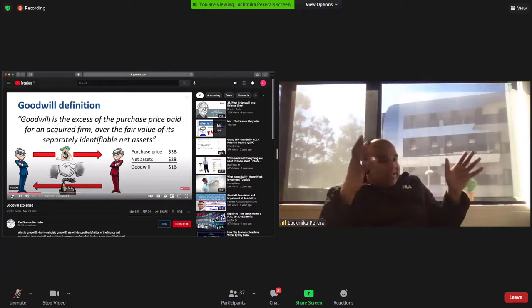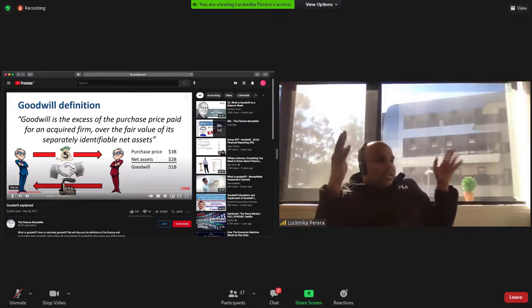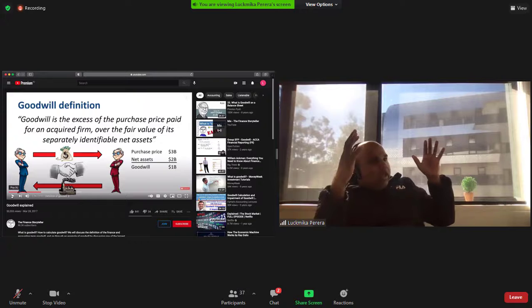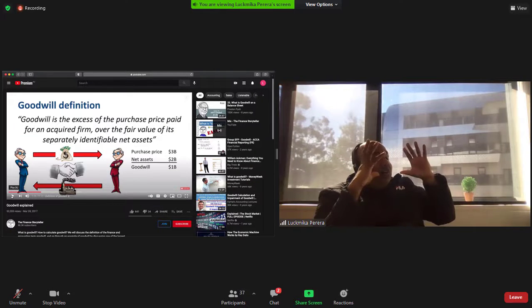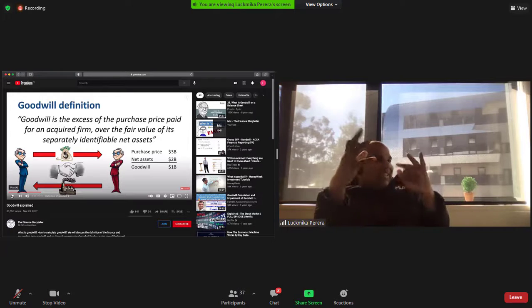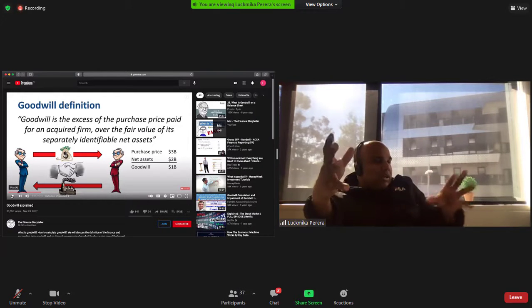So example is, if I'm going to buy Facebook, Facebook says, okay, its people, its data is worth this much. So they put a value on its tangible assets and intangible assets. So it says its tangible assets are worth 1 billion, its intangible assets are worth 1 billion.